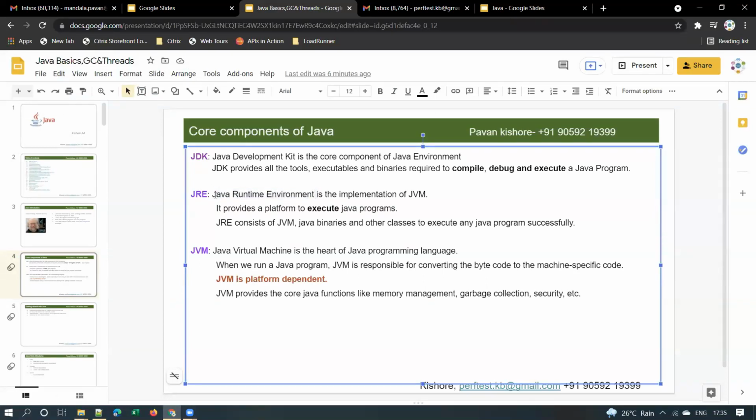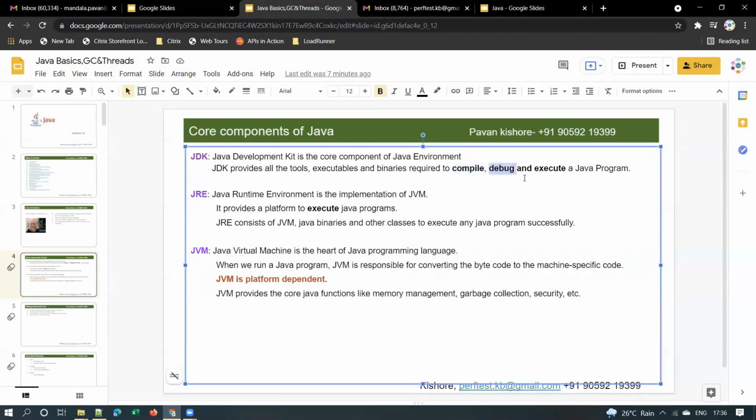However, if you want to run any Java program, for example, if you want to use JMeter, which is a Java program, we just need JRE only. We need not have JDK. JDK is not mandatory. It is required only when you need to compile any Java program. Is it clear, guys?